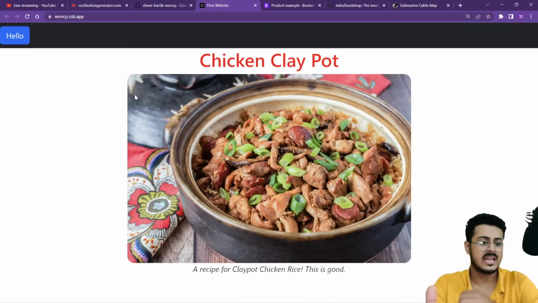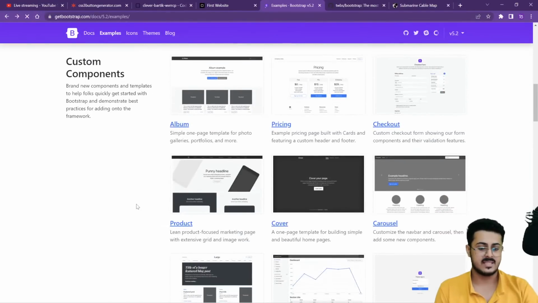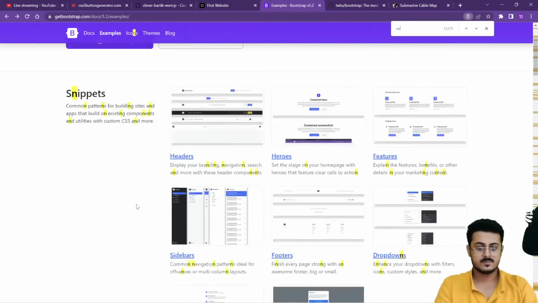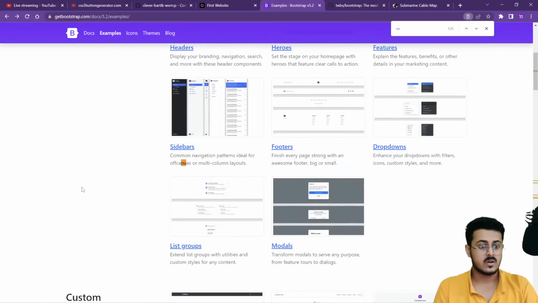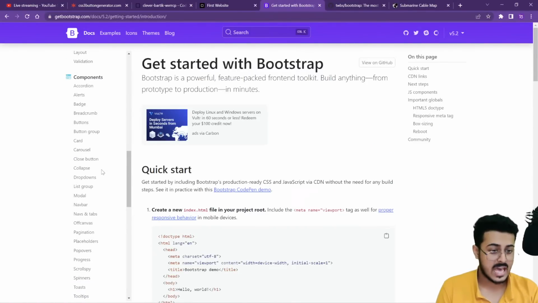Now, I don't like this. I want to have an image in the navbar as well. If you go to any navbars, you have an image as well. So let's go back to Bootstrap. Let's search for navbar. Okay, let's go back to docs. Let's try to search for navbar from right over here.